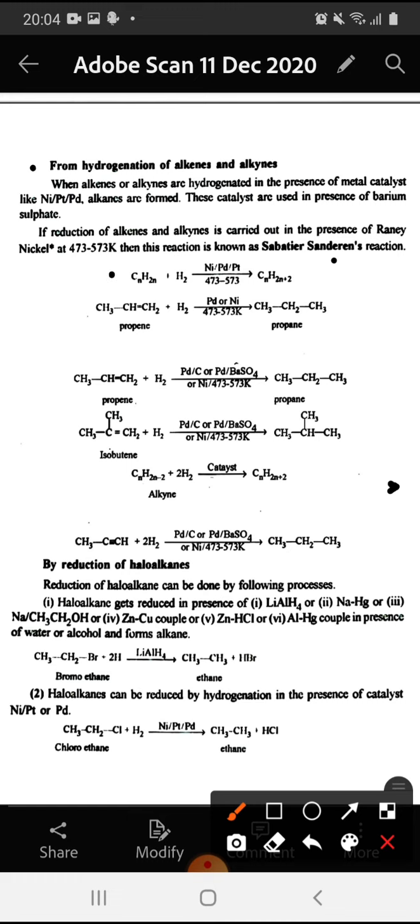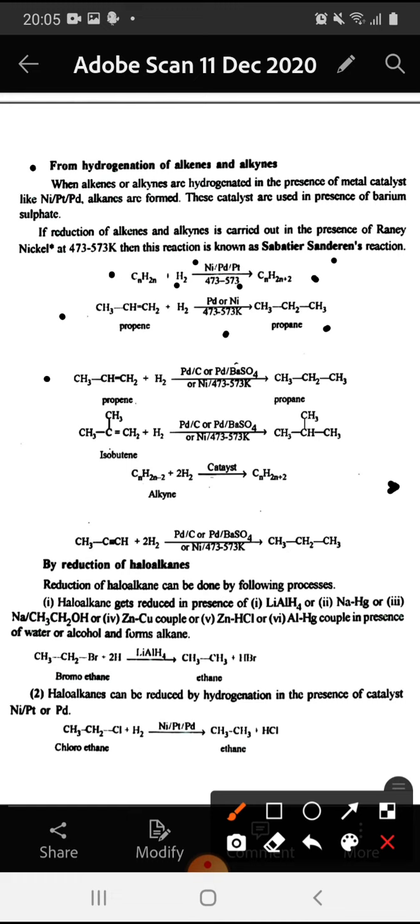Alkene on hydrogenation in the presence of nickel, platinum and palladium at 473 to 573 Kelvin gives alkanes. Propene undergoes hydrogenation in the presence of platinum or nickel or palladium at 473 to 573 Kelvin and gives propane.